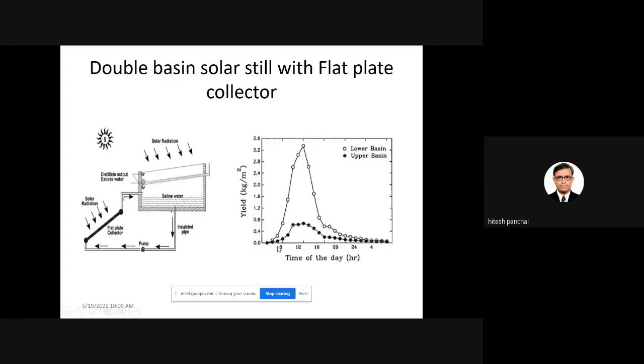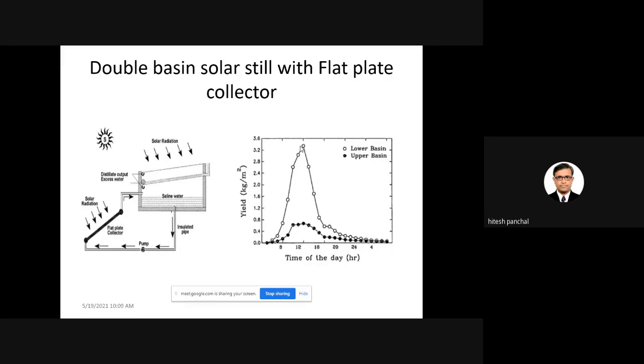In that graph, the lower basin distillate output is increased as compared with the upper basin, and at 1 p.m. the lower basin obtains a distillate output of more than 3.2 liters. Also, from the double basin solar still, distillate output is obtained from both the lower basin and the upper basin.